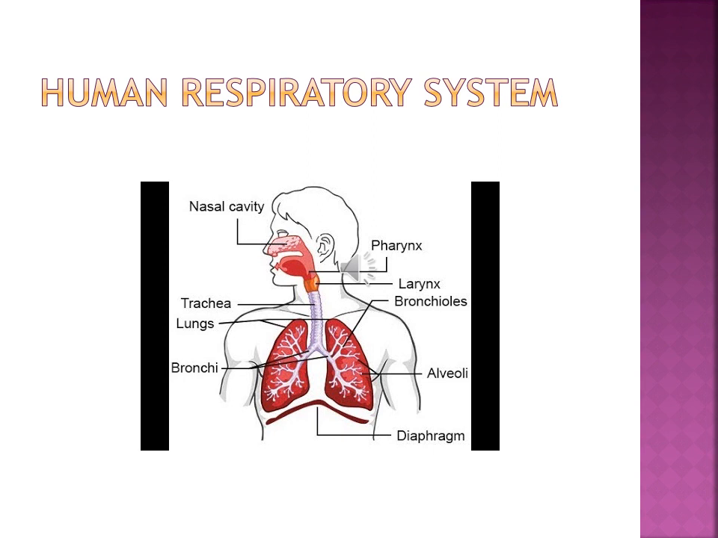So, the human respiratory system consists of the following organs: nose, nostrils, nasal cavity, trachea, lungs, bronchi, bronchioles, alveoli. Now let us learn about the mechanism of breathing.